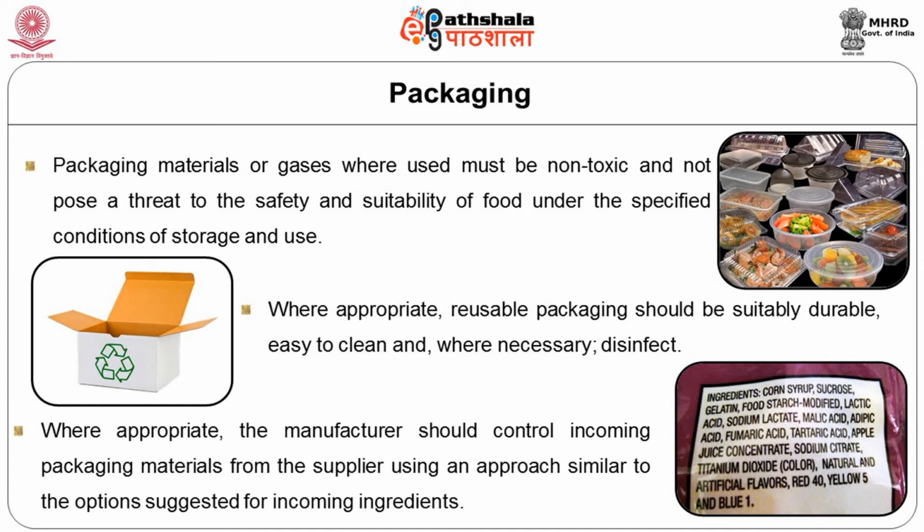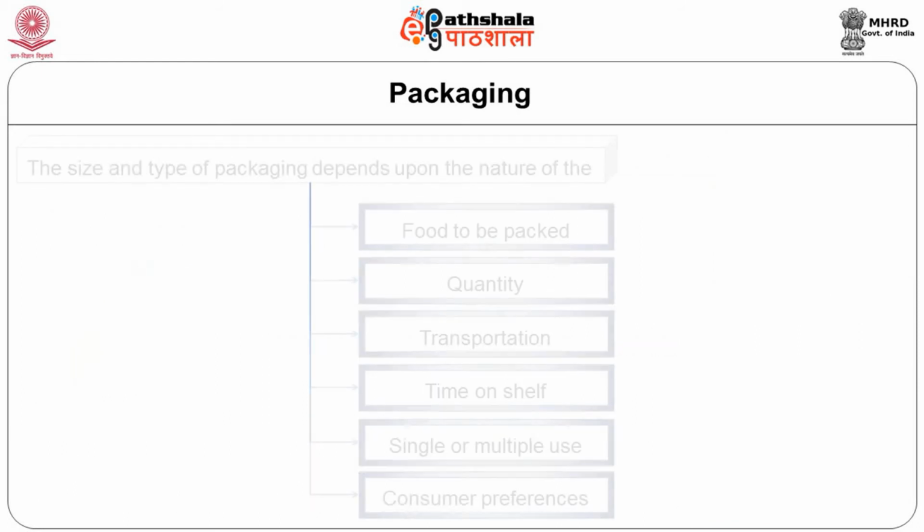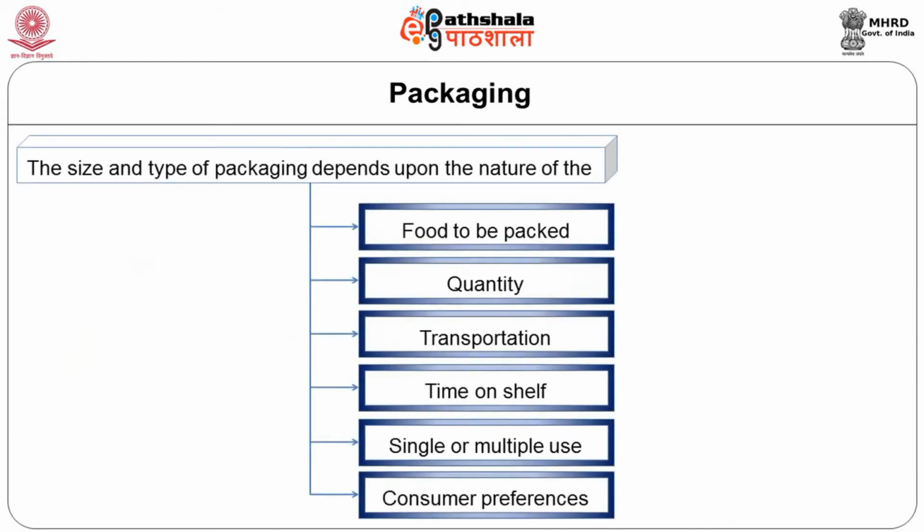Wherever appropriate, the manufacturer should control the incoming packaging material also from the supplier, similar to the procedures he uses for the raw material, and if any changes are required, that should be documented and then the change should be effected. Therefore, the size and the type of packaging depends on the nature of the food to be packed as well as the quantity. We do not pack 50 ml into a 2-liter packaging material volume.